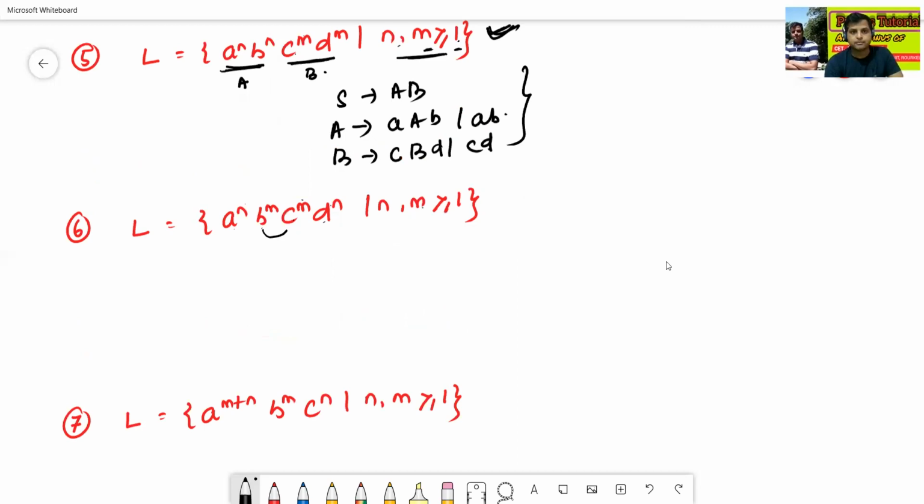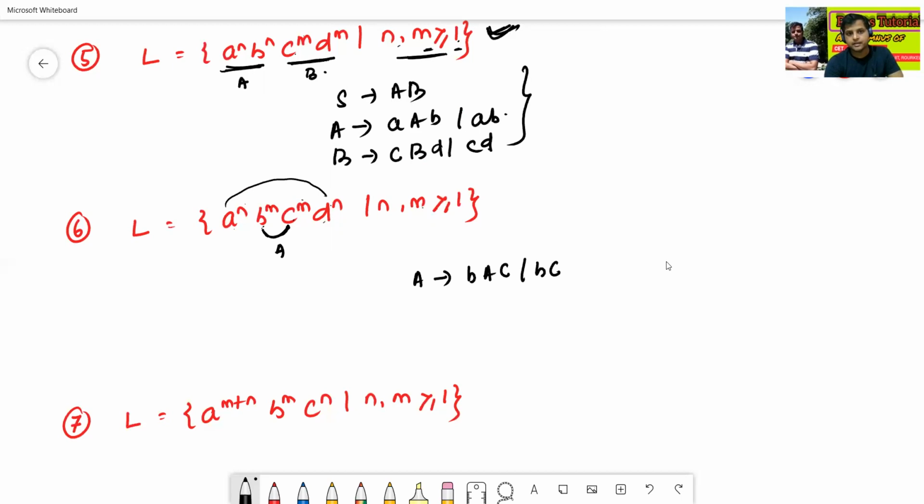Let the variable for b to the power m, c to the power m be B. So first I will find b to the power m, c to the power m. That means B to bBc, then bc.